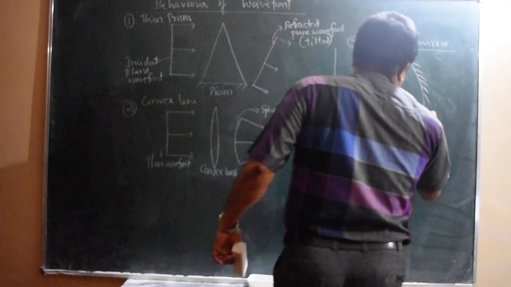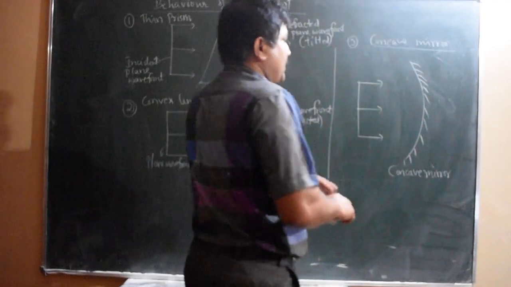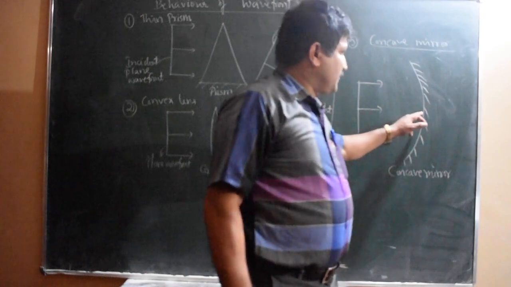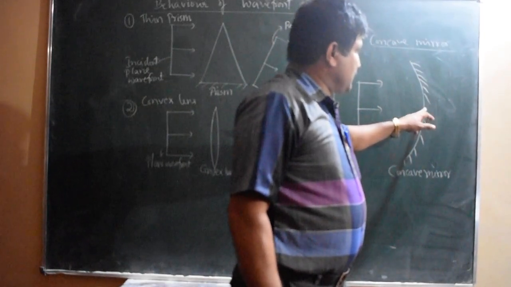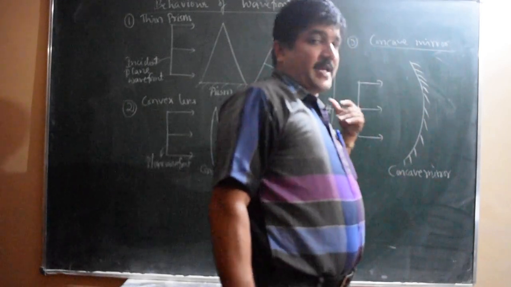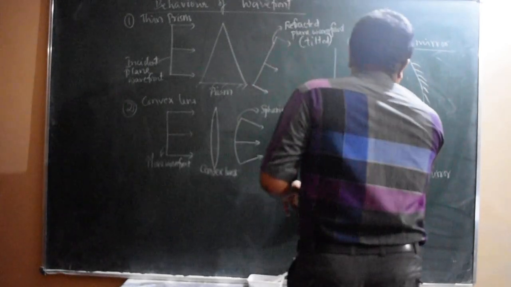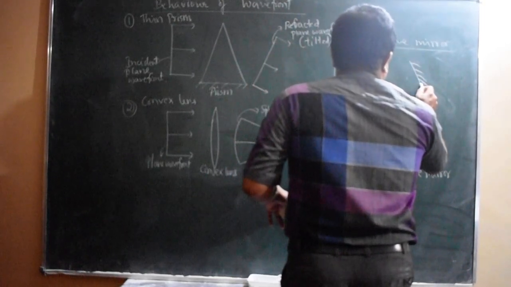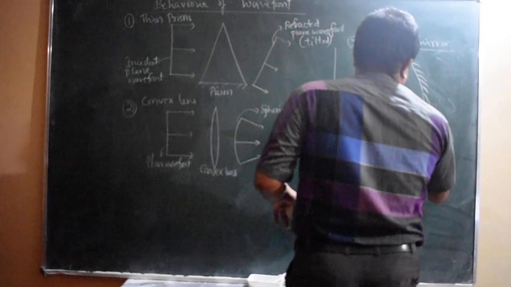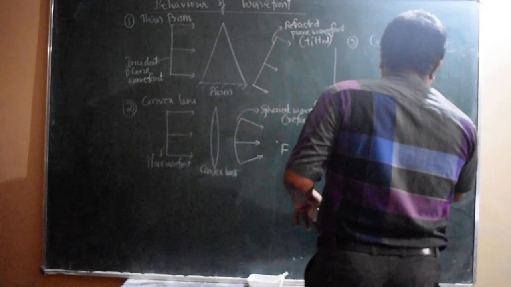So by the time the middle portion of the wavefront touches the mirror, the reflected wavefront has already come backward. So here it will go and meet here, suppose, and this has already gone and come backward after reflection. So this will be like this.